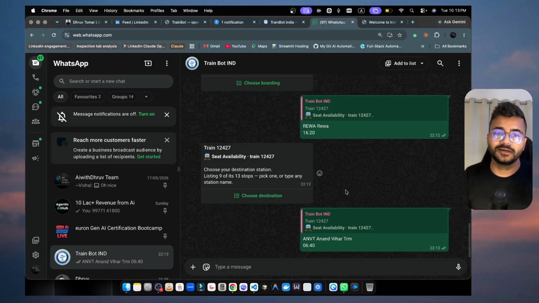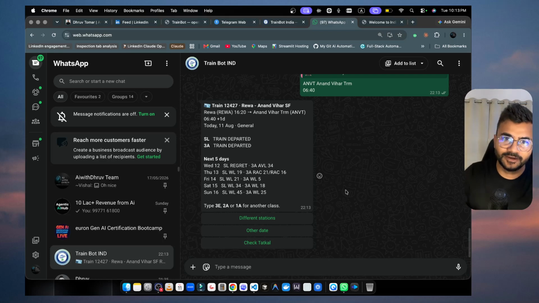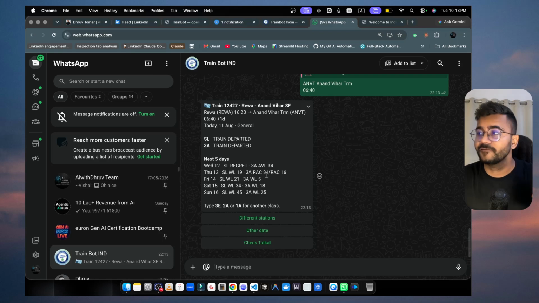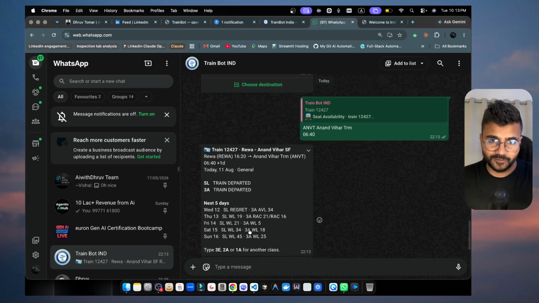Same way, it is going to answer the entire schedule also, from which platform to which platform, where it is. Here you can see train number, this sleeper train departed. Of course, for today you cannot book, right? But for tomorrow, here you can see sleeper RAC, sleeper waiting and all. So this is something that I wanted to show you. Even for tomorrow, next 5 days, 12 sleeper regret, but third AC available, which you can book. You can go and try and check also. Then check Tatkal as well, so you can check Tatkal for tomorrow if it is available or not.